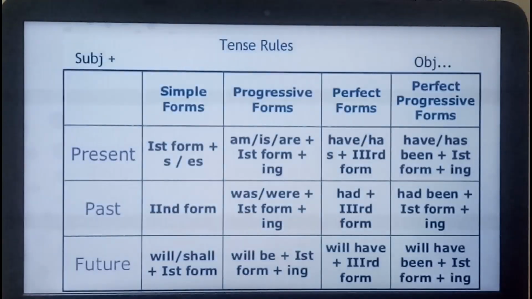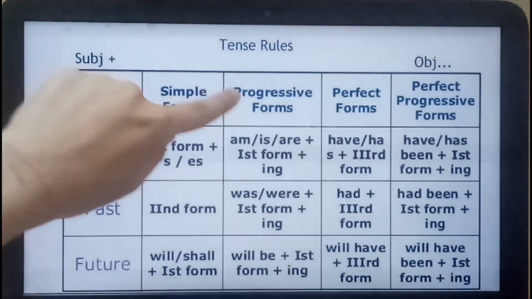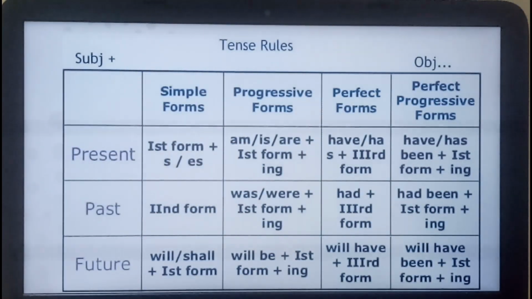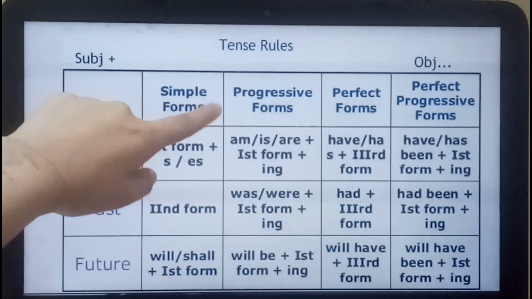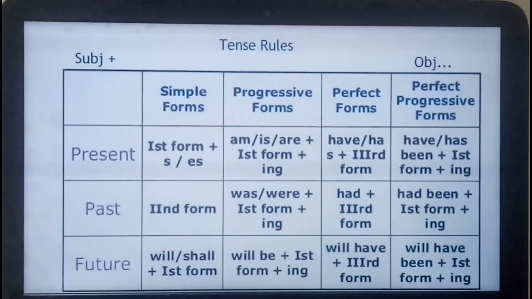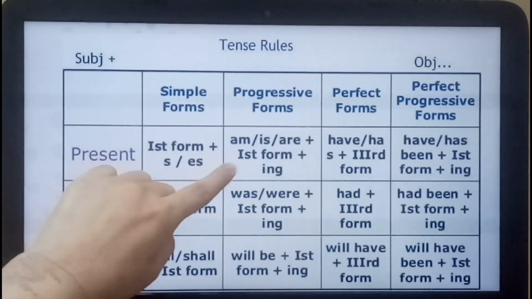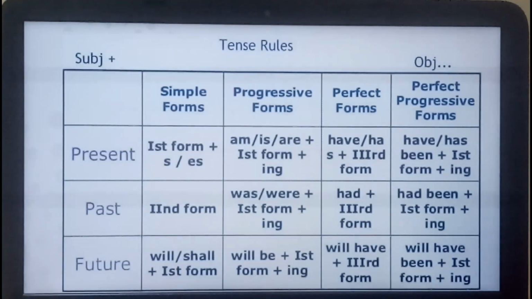Now this is the table. You can also write progressive form instead of continuous. It simply means continuous. So simple, continuous, perfect and perfect continuous tense for present, past and future. Very important. For present tense we are going to use the first form with s or es for simple. For past, second form. For future, will plus first form. For continuous, as I have already told you, ing will come in everything, and we are going to use just the first form of the verb. For present it is is, am, are; for past was, were; for future will be.